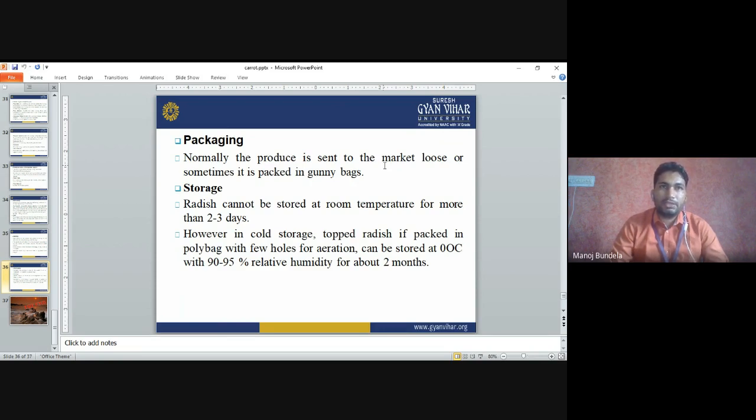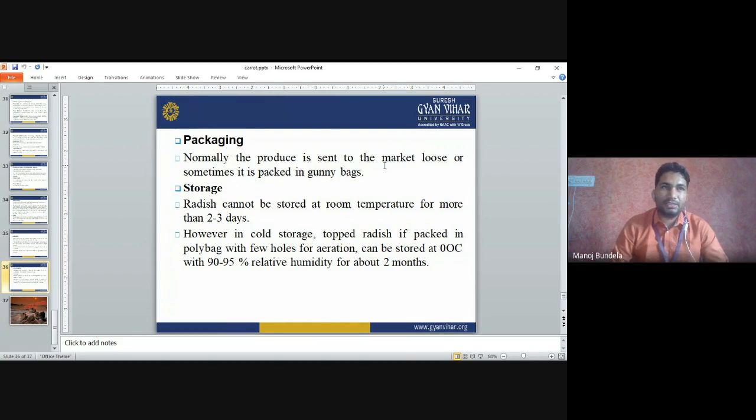Second, when we apply FYM, we have to apply well decomposed FYM. If we do not apply well decomposed FYM, then what will happen? The forking will start and the roots will not develop properly.